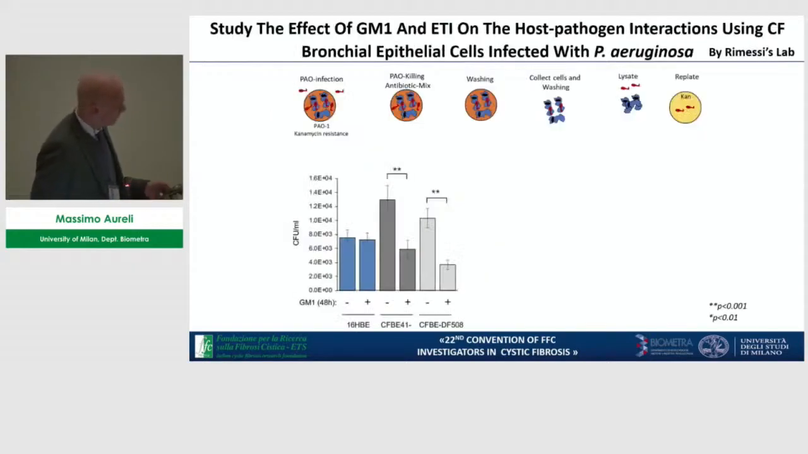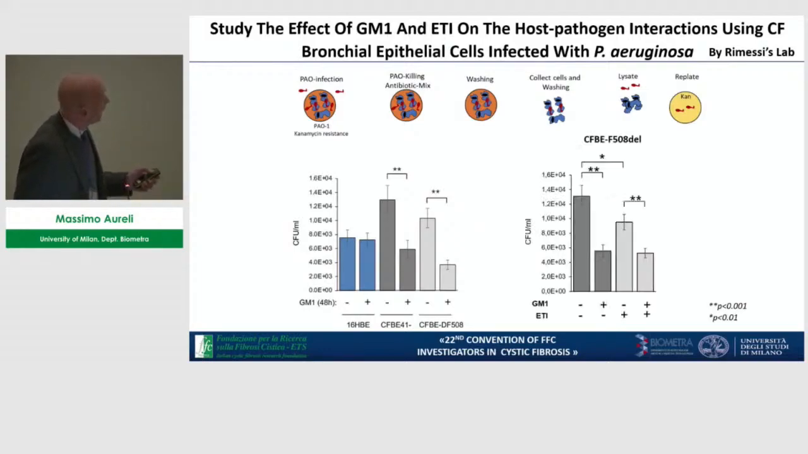And thanks to the Rimessi laboratory, we found that the administration of GM1 is able to recover the xenophagic activity of bronchial epithelial cells. This means that in CF, when we have the lack of CFTR, the xenophagic activity is impaired, so these cells are not able to clear Pseudomonas aeruginosa. If we administer GM1, this activity is restored. We also tried what happened with ATI. ATI is also able to partially recover the xenophagic activity of these cells, but the major effect remains that exerted by GM1.